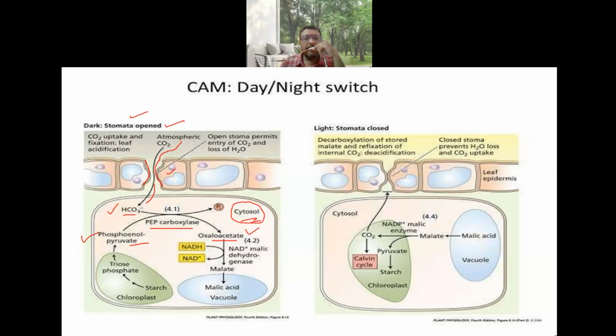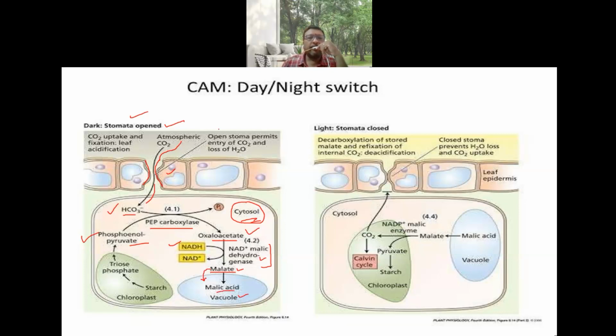where the oxaloacetic acid undergoes a dehydrogenation reaction utilizing the NADPH and gets converted into malic acid, malate. So here the enzyme is NADP plus malate or malic acid dehydrogenase. And malic acid further enters into the vacuole, or it gets stored in the vacuole, during the night time.